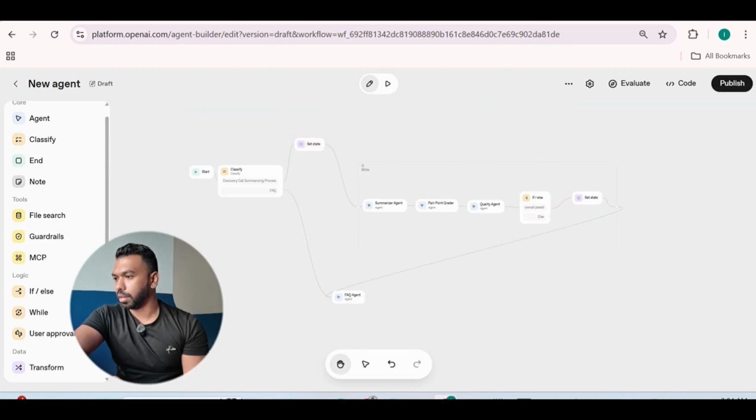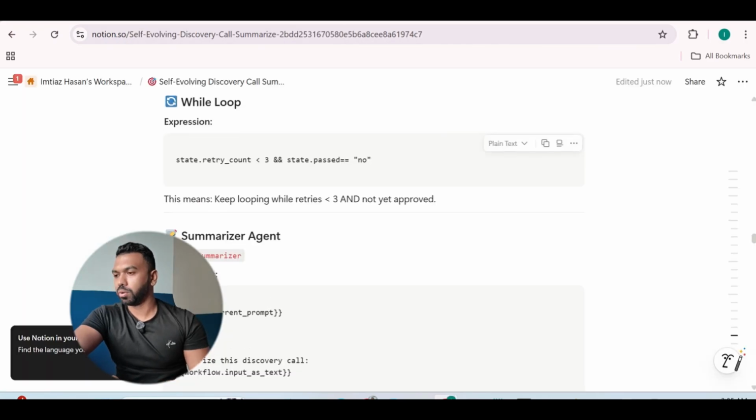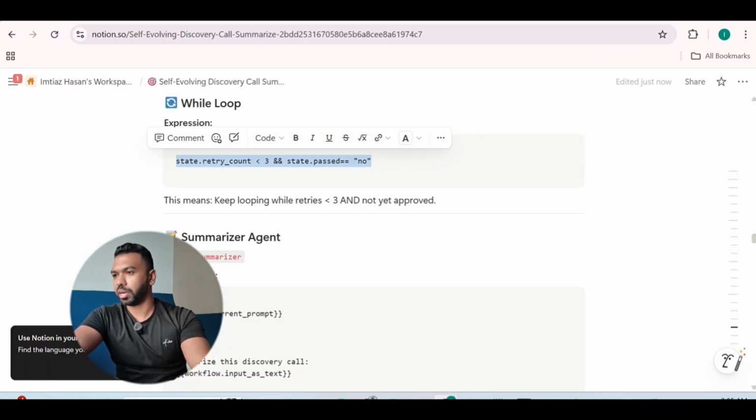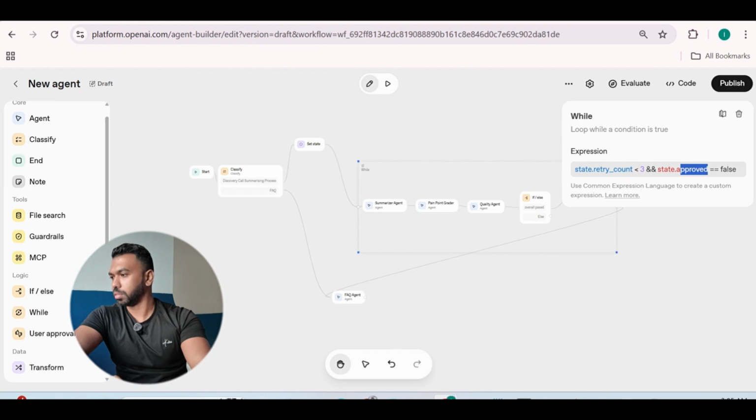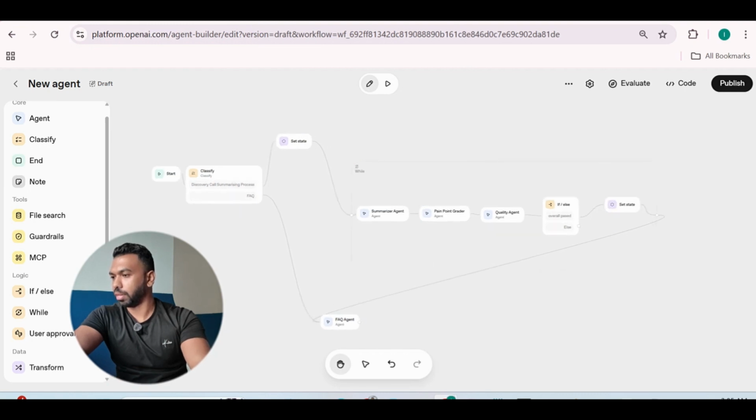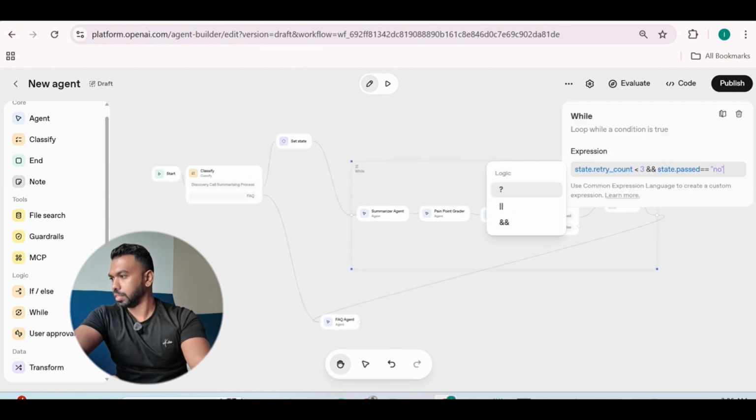Okay, and the last thing we need to configure here is the while loop expression. So we're going to go ahead and copy this while loop expression here and then go back to Agent Builder. We're going to click on the while loop box right here on the top, paste in the condition, just like that.